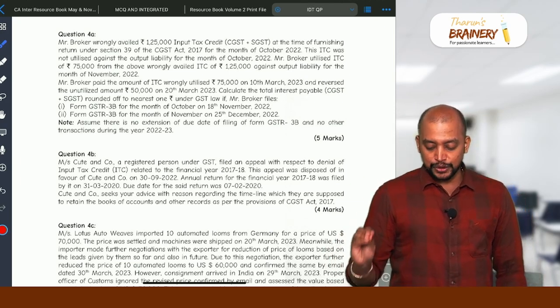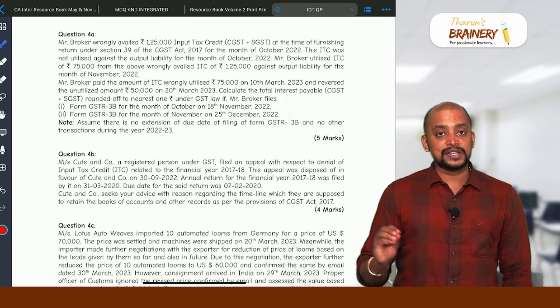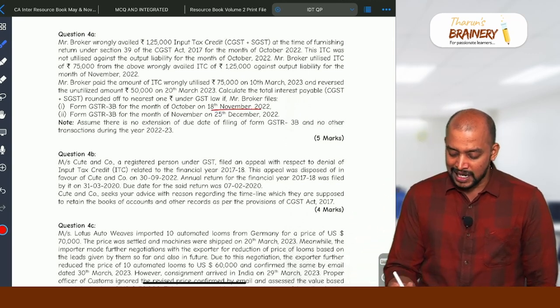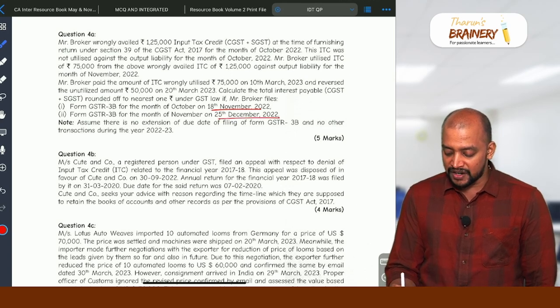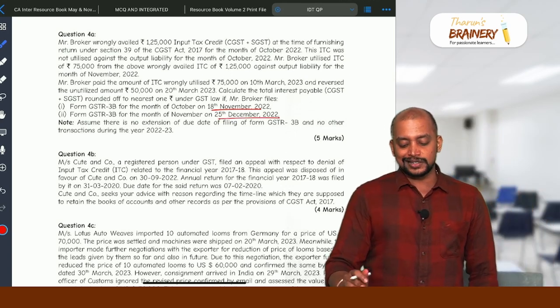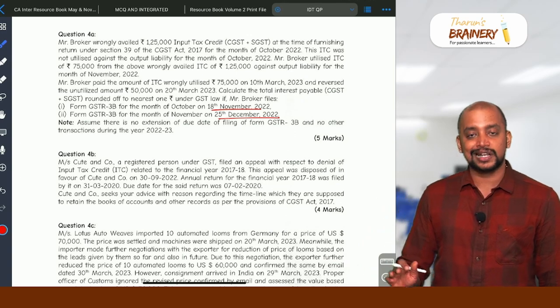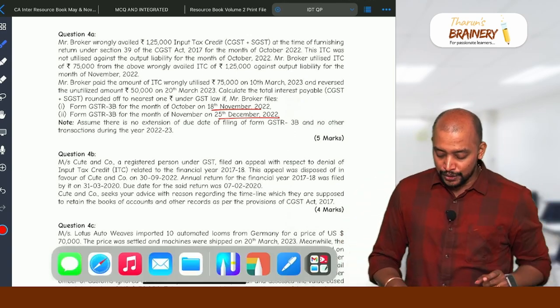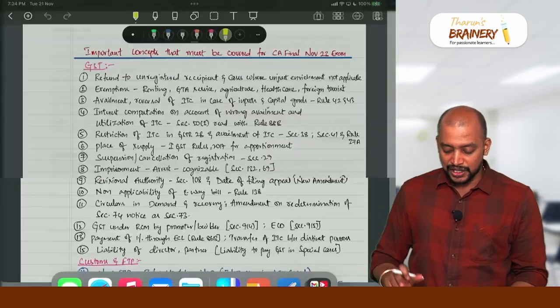Rounded off to the nearest rupee under GST law, if Mr. Broker files 3B for the month of October on 18 November and 3B for the month of November on 25th December. Assume there is no extension of due date of filing 3B and no other transactions. So superb. This is what? Interest computation related to availment and utilization of ITC.